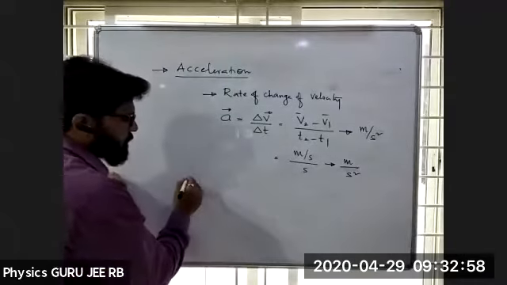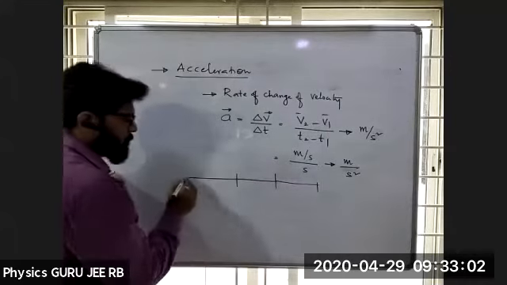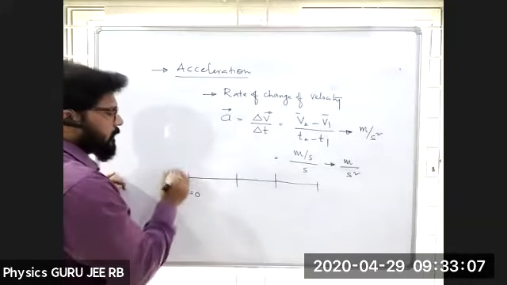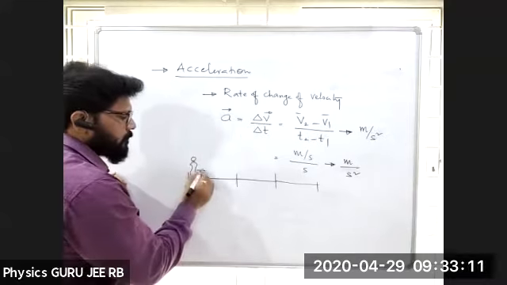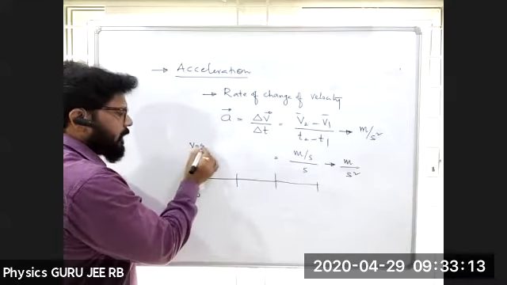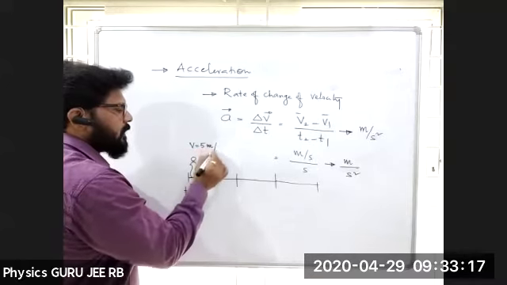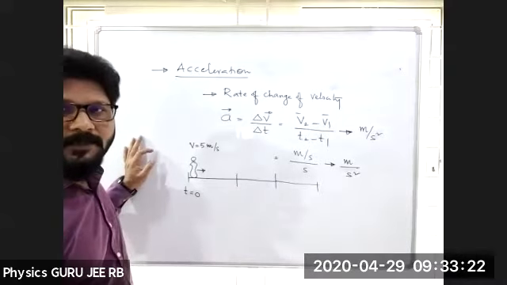Now let us take, fine, here t is equal to 0. Let me take a person who is moving with a speed of 5 meter per second. A person moving with the velocity 5 meter per second.